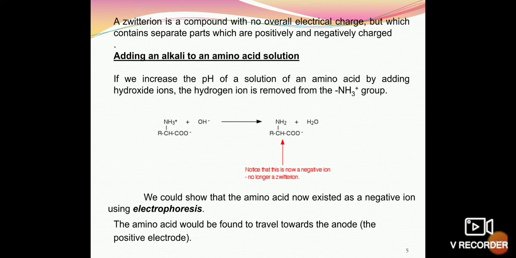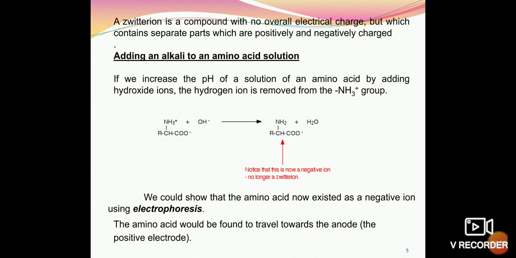Adding an alkali to an amino acid solution. So when we add alkali to a zwitterion, if we increase the pH of a solution of an amino acid by adding hydroxide ions, the hydrogen ion is removed from the NH3 positive group. So this is going to form a water molecule, and we have an ion with a negative charge. So here we have a negative charge, and this is no longer a zwitterion.